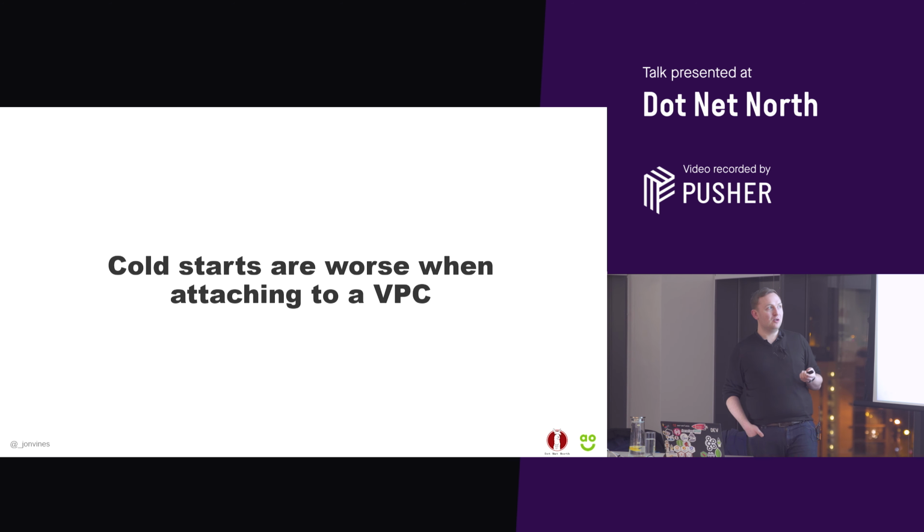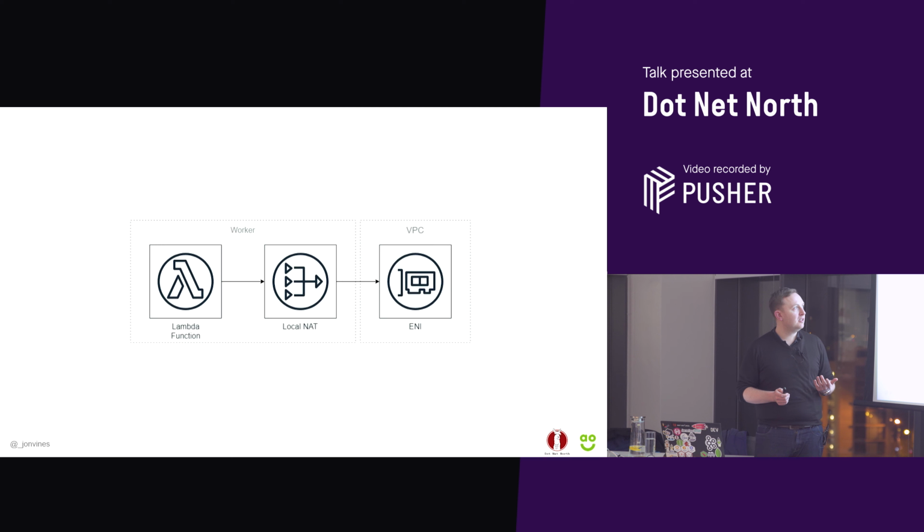I've already said this, but cold starts are worse when attaching to a VPC. So when you need to access those private resources. And that's because it's doing a few things under the hood. What it actually does is, within the worker itself, it needs to attach to an elastic network interface within the VPC, and it's actually the provisioning of that ENI that causes a lot of the issue with the cold starts.